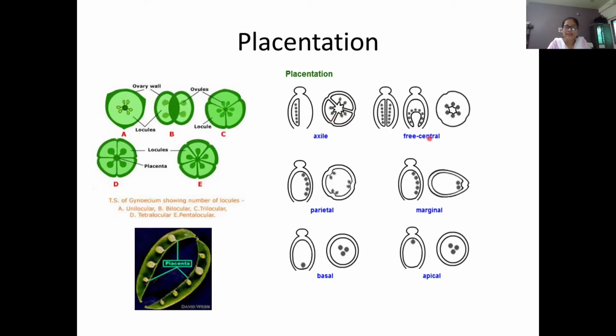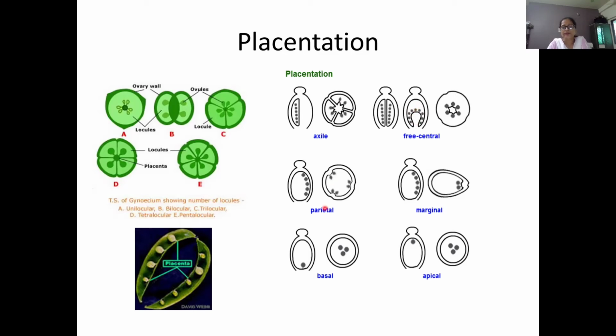Another is free central. In this ovary, the position of ovules is different, free, and the locule is not differentiated into 2 or 3 parts. A free locule occurs in this free central placentation position.